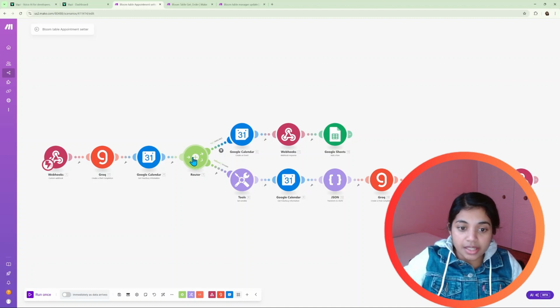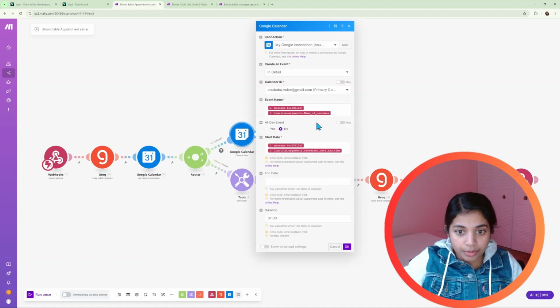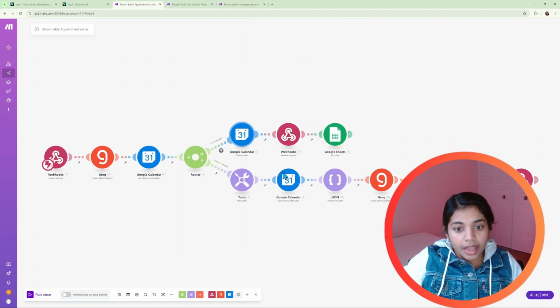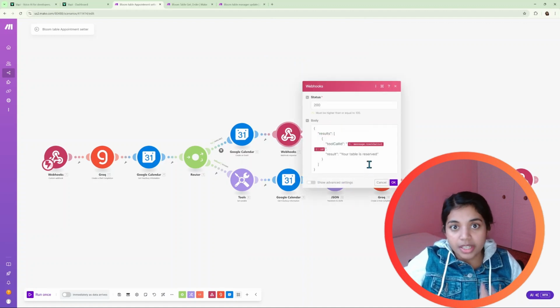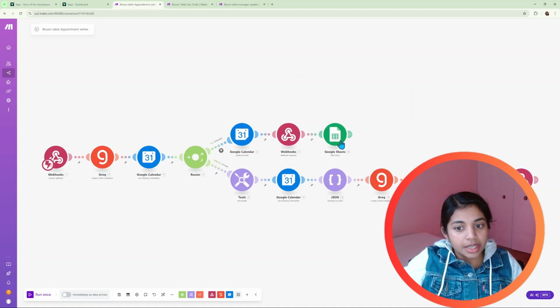If the preferred time by the customer is available, it will take this part, and inside the Google Sheet we will book a calendar with the event name. We are giving it as the customer name itself, and the date and time preferred by the customer, and the duration we are setting as 1 hour. And from there we are giving a response back to the VAPI saying that the appointment is booked for the particular date and time, and also we are updating a CRM.